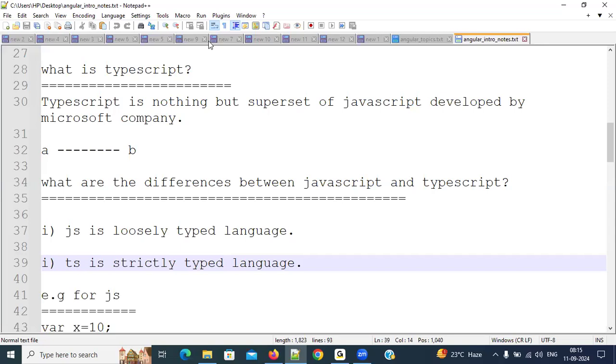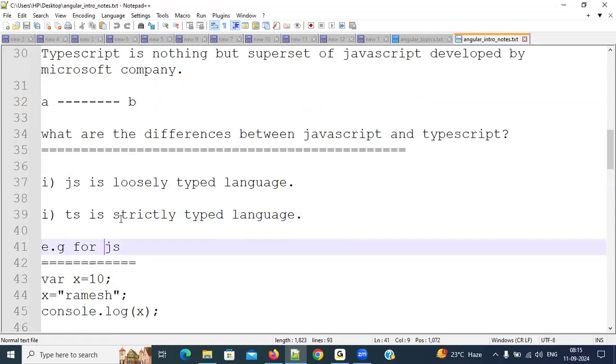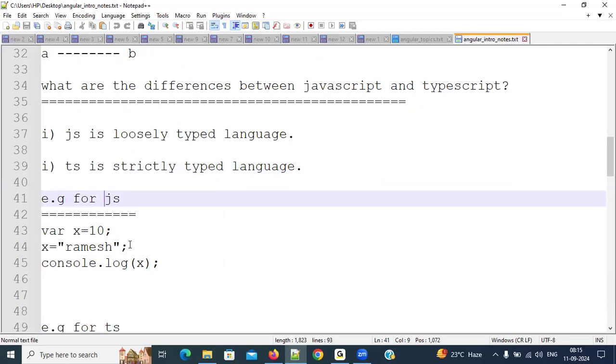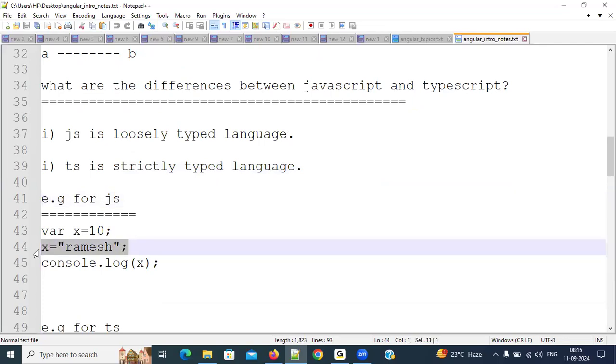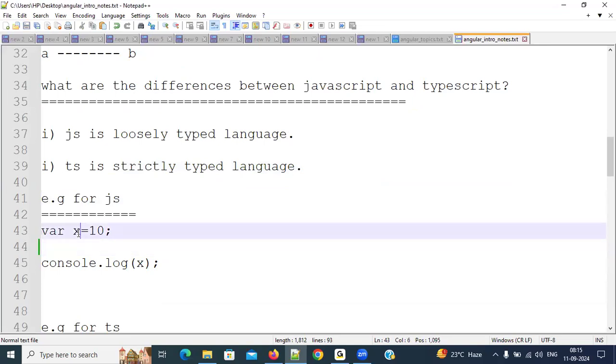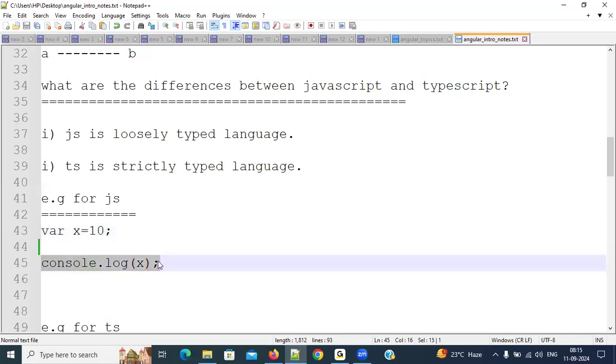Respond, everybody. For example, observe here, everybody. Here I want to deal with 10. That's why I am assigning it to a variable x. So this 10 I'm assigning to variable x. Then next, I am printing that x. Now respond, everybody. What is the output I will get?